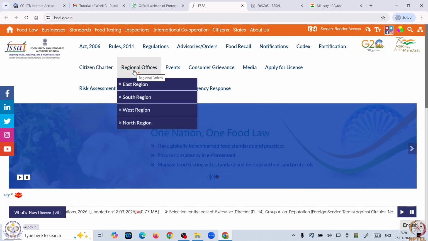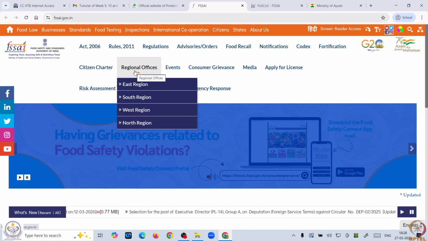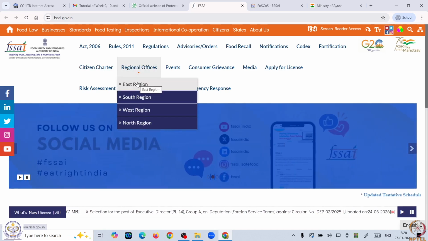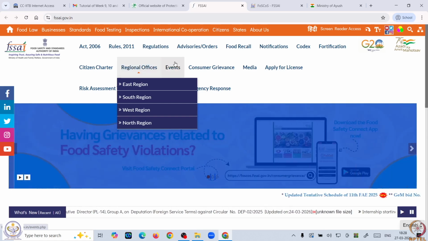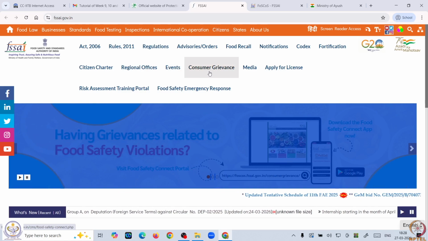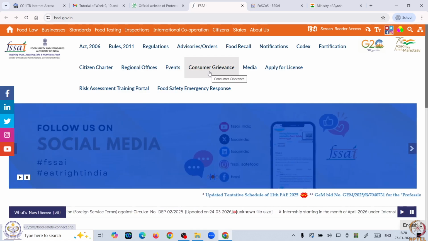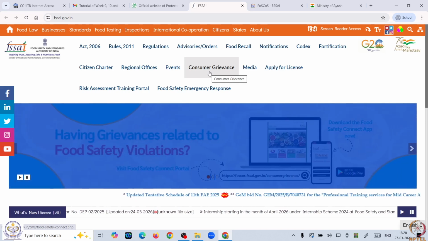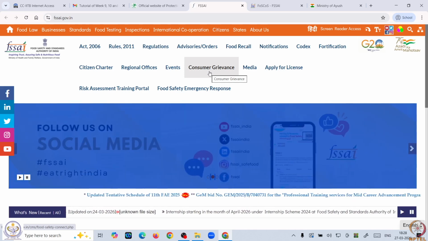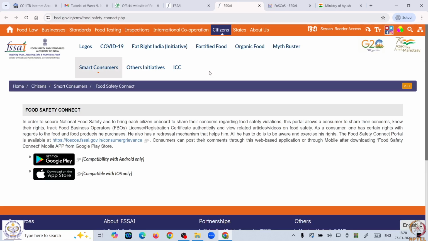Then regional offices: the east zone, south zone, west zone and north zone regional offices. So, if you have any particular requirement, you can also inquire at the regional offices, events and grievance system. If any consumer has a particular grievance about a food product, they can also put up their grievances over here. They need to click here and understand what the grievance is regarding, and based on that they can apply for the grievance through this portal.